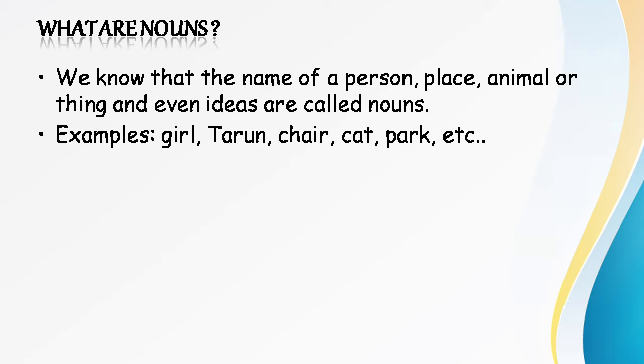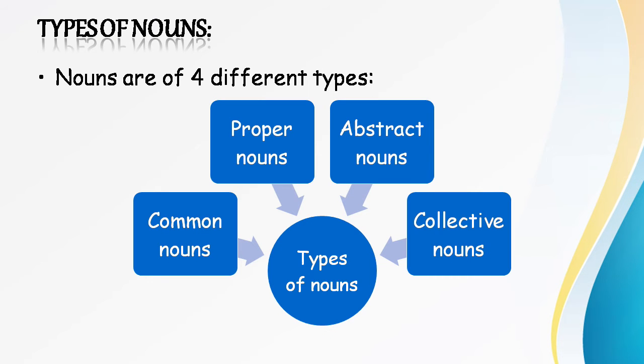The definition is such that a word which refers to a person, place, animal, thing and even ideas is known as a noun. For example, girl, Tarun, chair, cat, park, etc. All these are names of either a person or a place or animal or thing and so on.